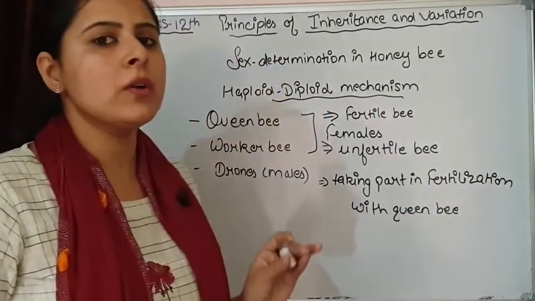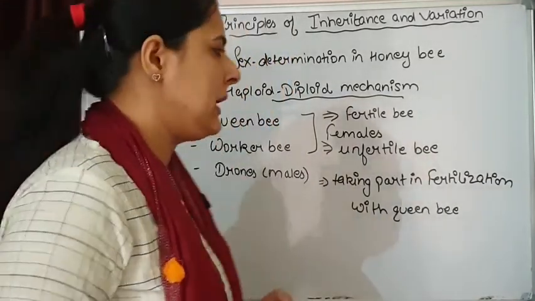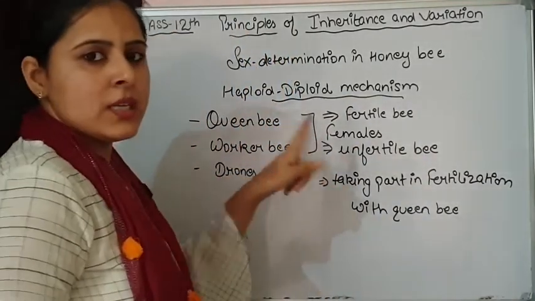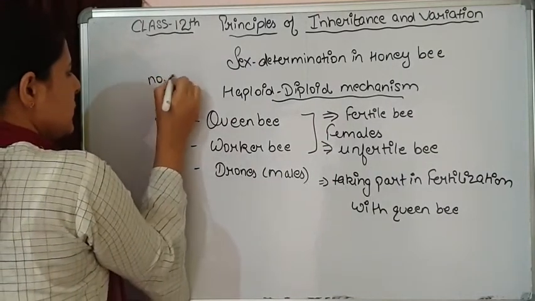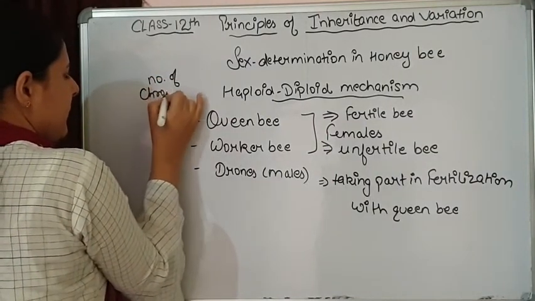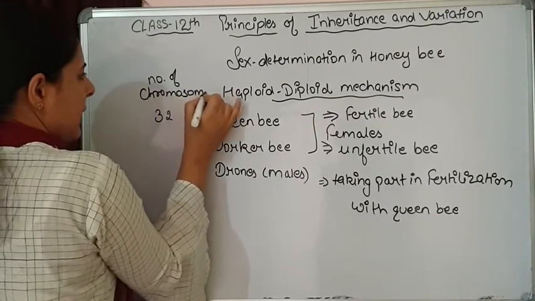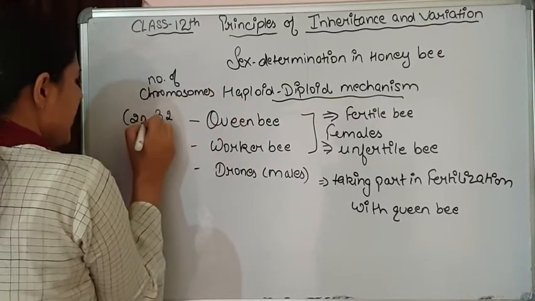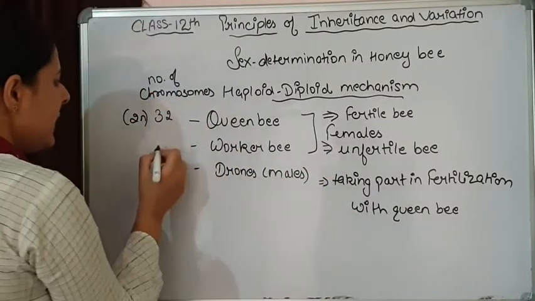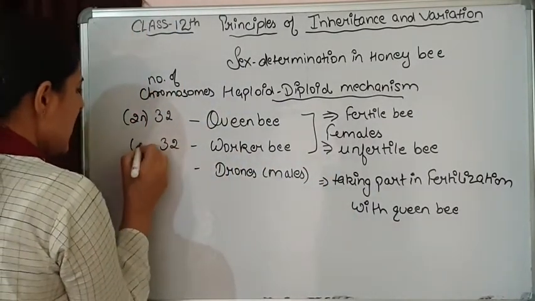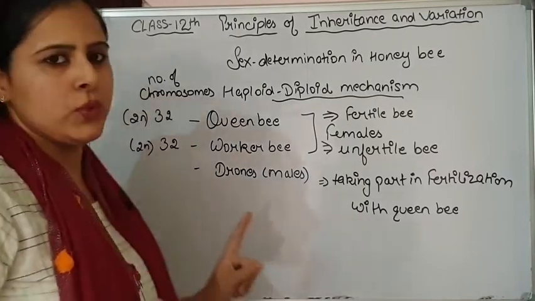Now if we talk about their number of chromosomes, the queen bee is diploid, 2n, and the number of chromosomes is 32. Worker bees are also diploid and the number of chromosomes is 32.